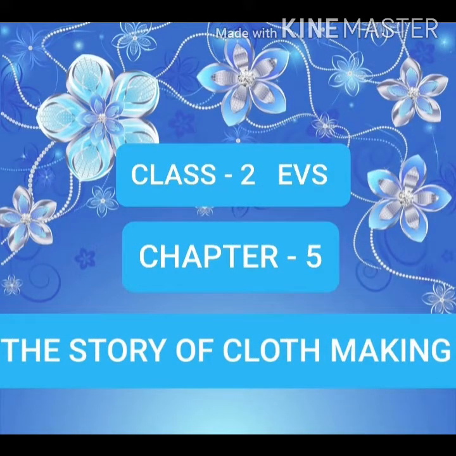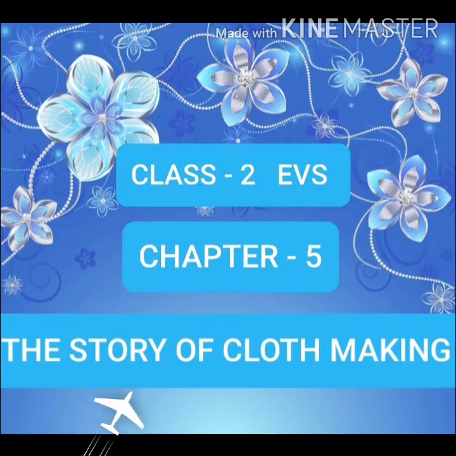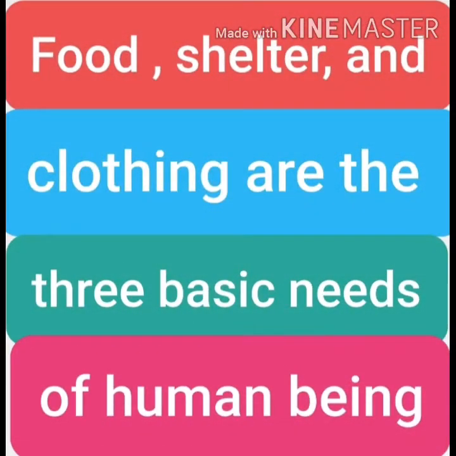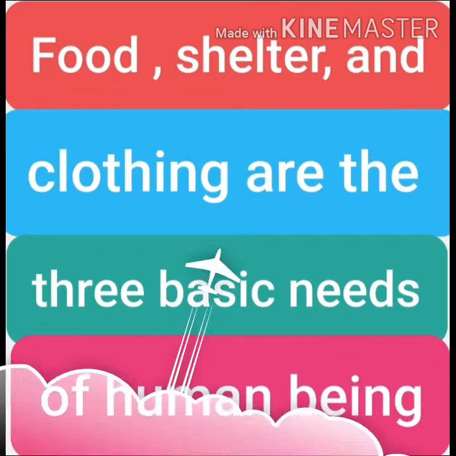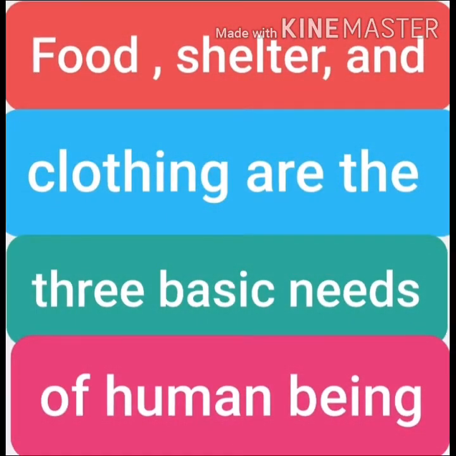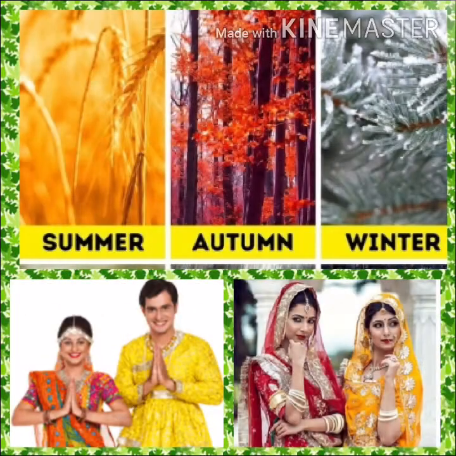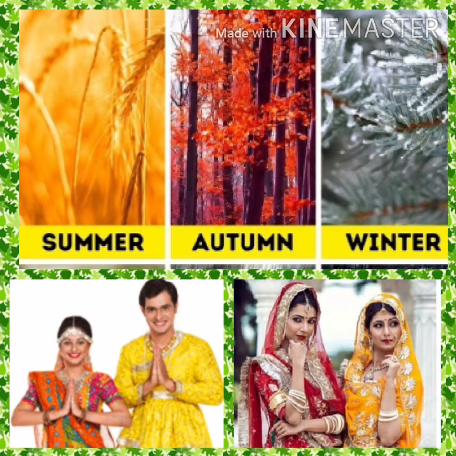Students, tell me which lesson we have to learn next. We have to learn the 5th chapter, that is the story of cloth making. Food, shelter and clothing are the three basic needs of a human being. All are equally important. Students, in the previous chapter we learned that we wear clothes according to seasons and on occasions.